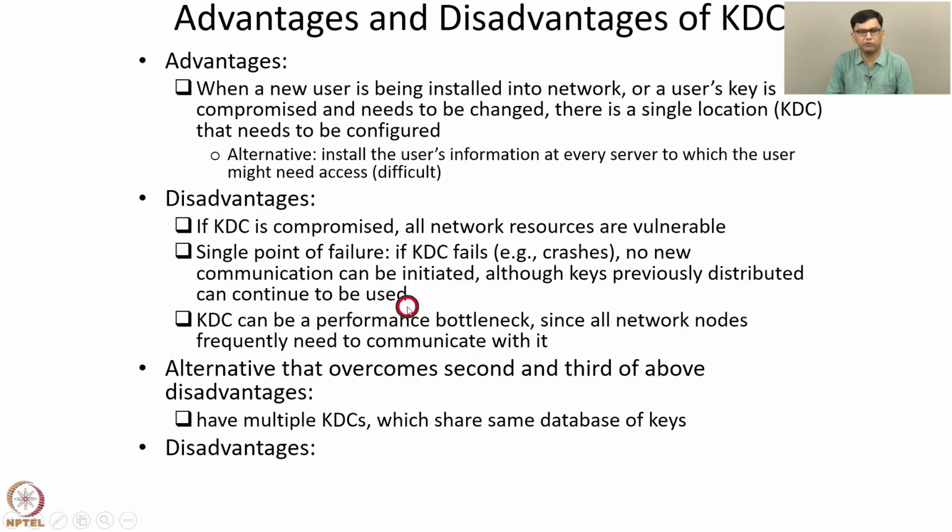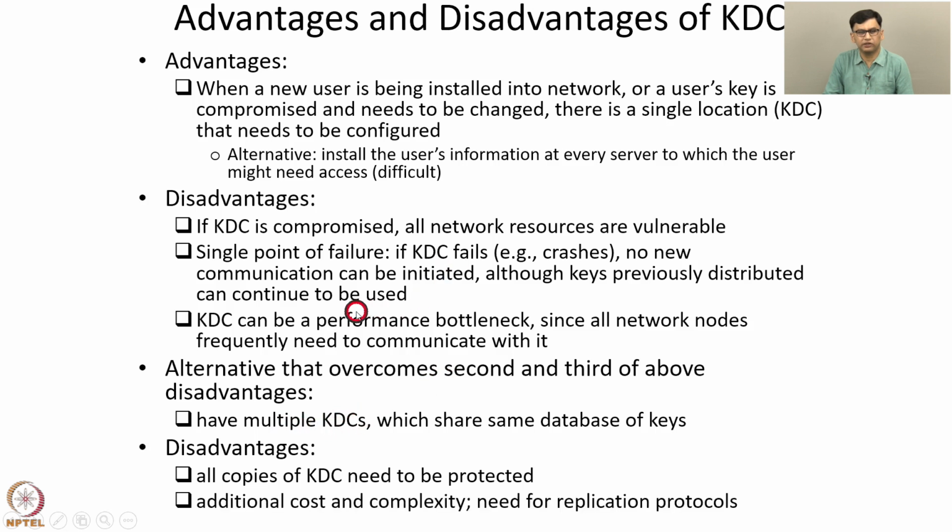It is also not a performance bottleneck, because a user is free to connect to any of the copies of the KDC to get a secret key with another user. So the performance bottleneck disadvantage is alleviated. But there is a disadvantage that all copies of the KDC need to be protected. Even if one copy of the KDC is compromised, then all the secret keys in the database are lost, because the same secrets are stored at all the copies of the KDC.